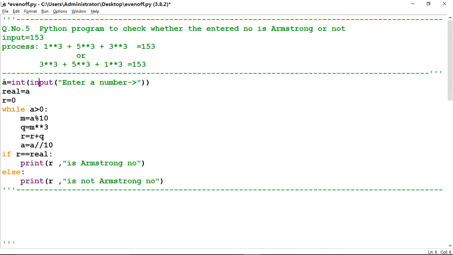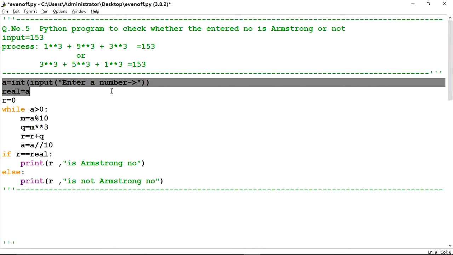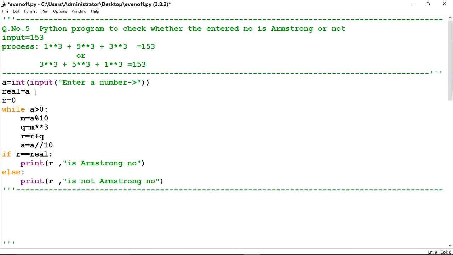For it, I have entered a number, a = enter a number, and it is stored into a variable real, like in the previous question. R = 0 for addition, while a is greater than 0.